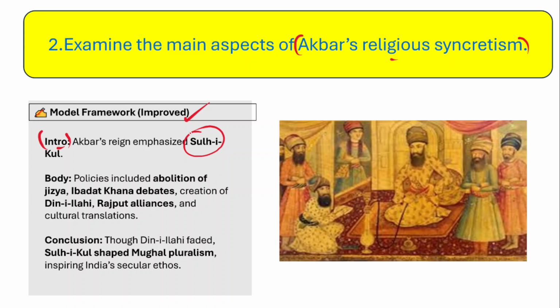Now if we talk about the body, what should we actually mention? The policy included abolition of jizya, the Ibadat Khana debates which used to take place in Akbar's court, creation of Din-i-Ilahi, a separate religion established by Akbar, and Rajput alliances and cultural translations. Overall this is the essential part of the body. We have to write all these important aspects if we talk about religious syncretism during Akbar.